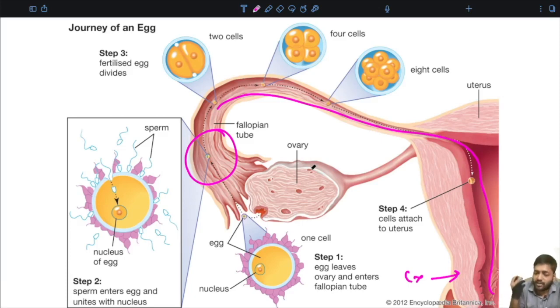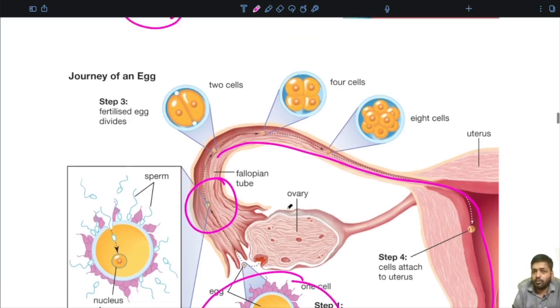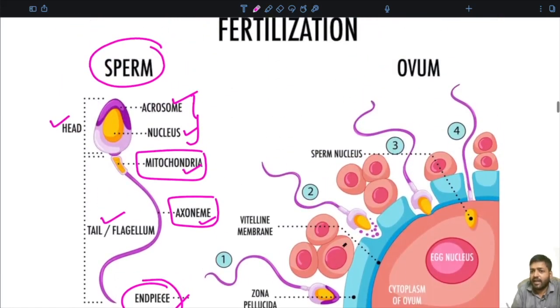What is the acrosome reaction? I will tell you later on, not an issue. So they achieve this ability to undergo acrosome reaction and to penetrate the zona pellucida of this particular ovum or the egg. So, what is it? Let me tell you. So, this is where the fertilization is taking place. Capacitation is taking place at the level of the cervix, wherein the sperms are becoming hypermotile and they have the ability to undergo acrosome reaction.